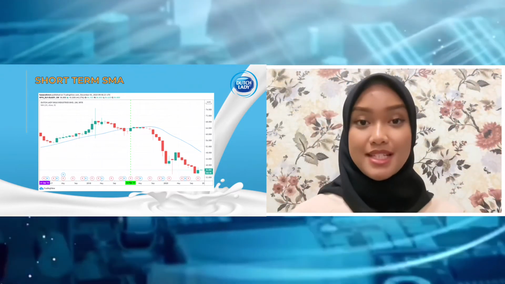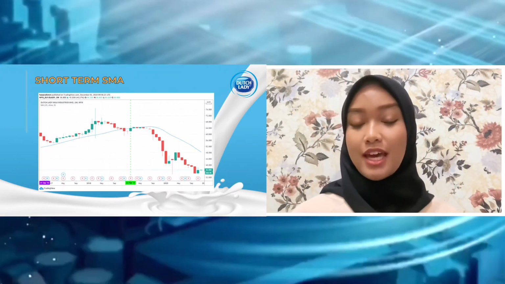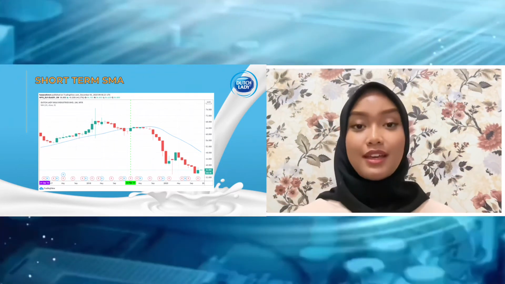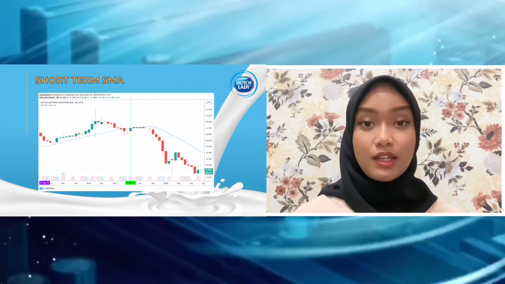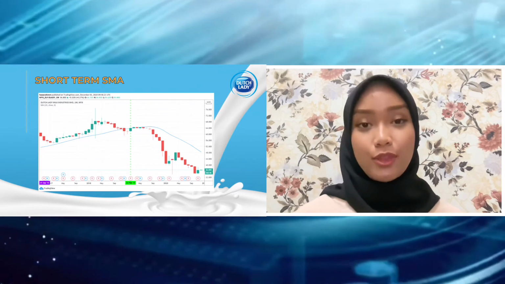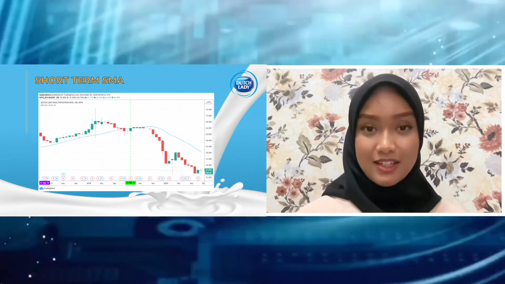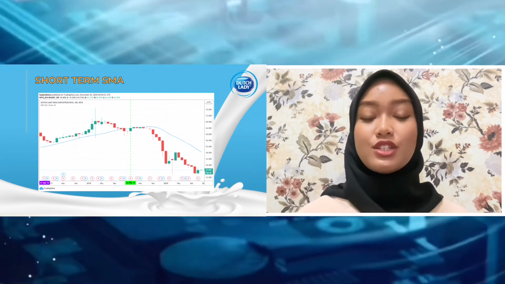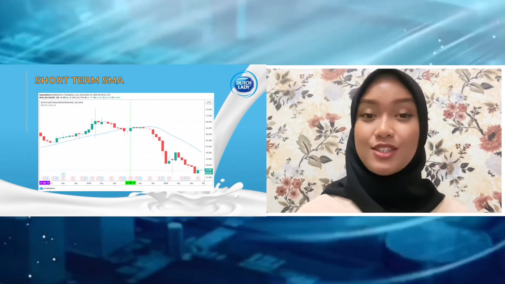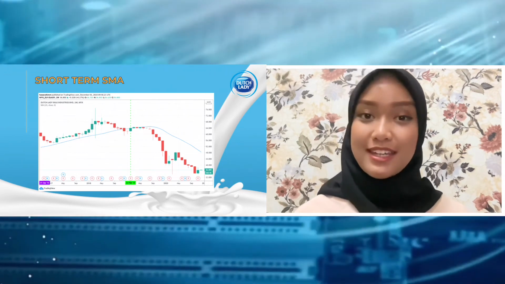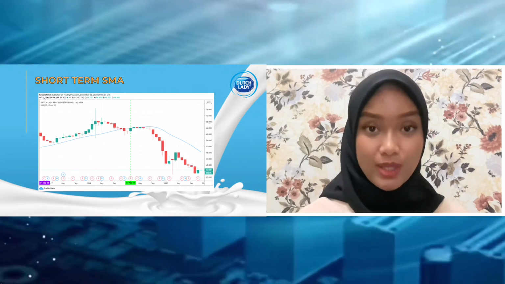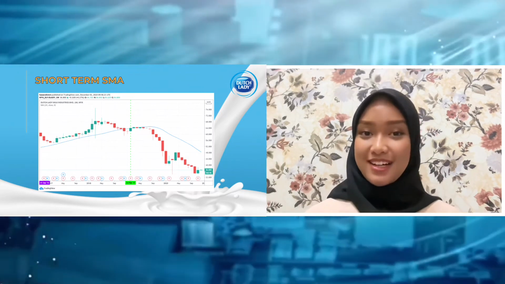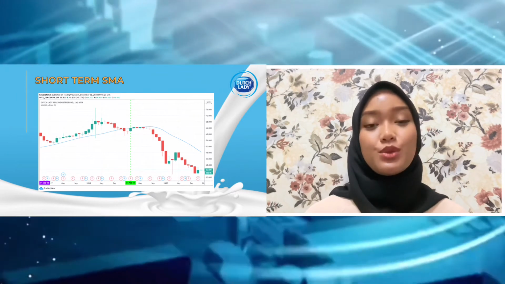When the price line is above the moving average and the average moves upwards, this confirms the market is in an uptrend, and traders should think about their trades. In conclusion, future short-term investors should not invest their money in Dutch Lady, as now the price is expected to decrease in the future, while the current investors are suggested to sell their shares.